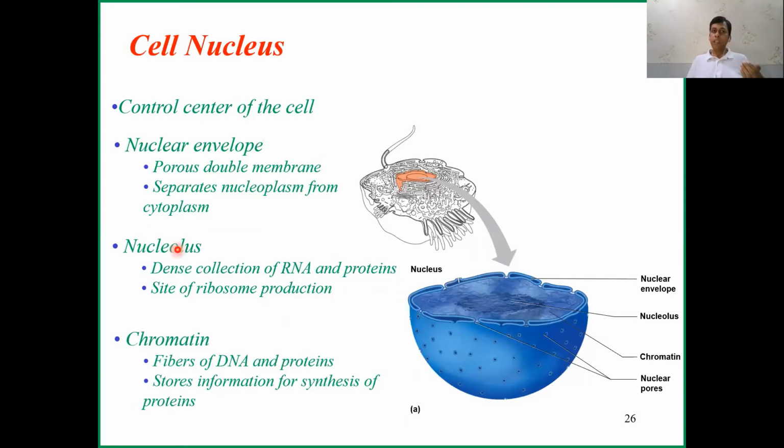Okay, and there is the nucleolus. The nucleolus is a dense collection of RNA and protein. Okay, and it is the site of ribosome production, which decides the functioning of this nucleus, you can say. And the chromatin, which is fiber of DNA and protein, stores the information for synthesis of protein, and it is part of the gene. So our genetic mapping is inside the nucleus.